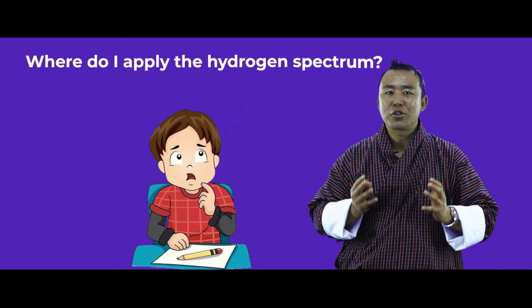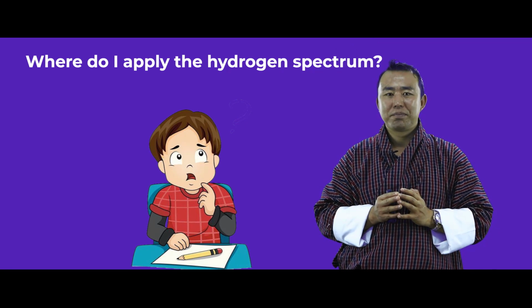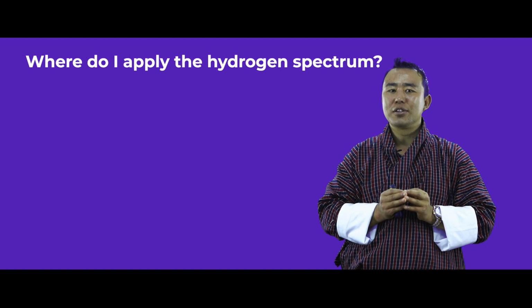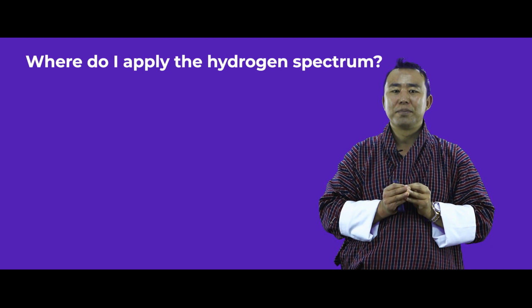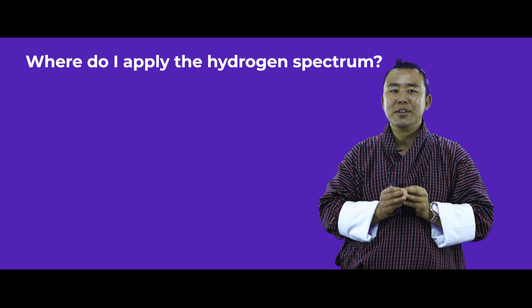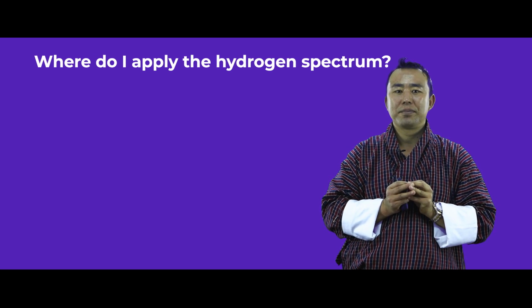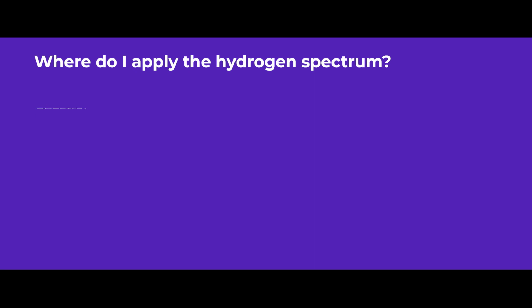After we have learned about the hydrogen spectrum, you must be wondering, where do we apply the knowledge of the hydrogen spectrum? Here I have listed a few applications of the hydrogen spectrum. The hydrogen spectrum is used to study redshift.